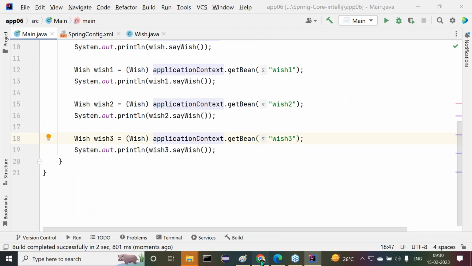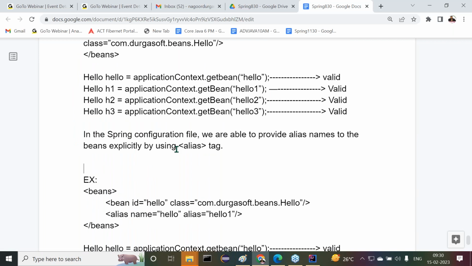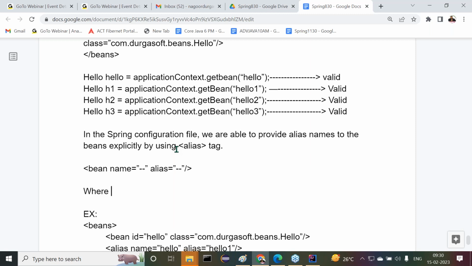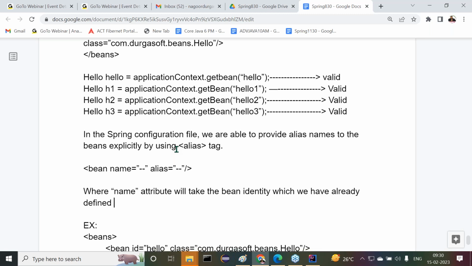Now here in the diagram, I just want to go for bean name is equal to something, alias is equal to something. Where the name attribute will take the bean identity which you have already defined in a Spring configuration file.